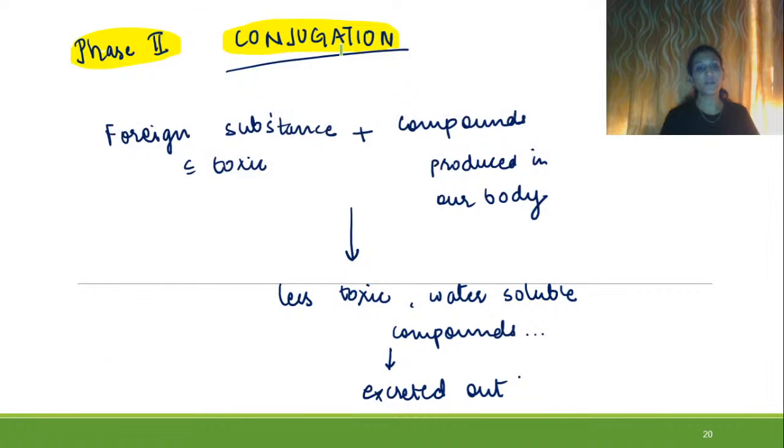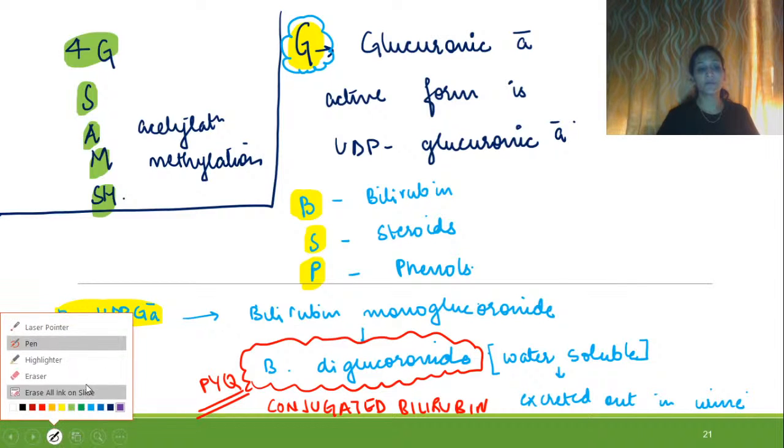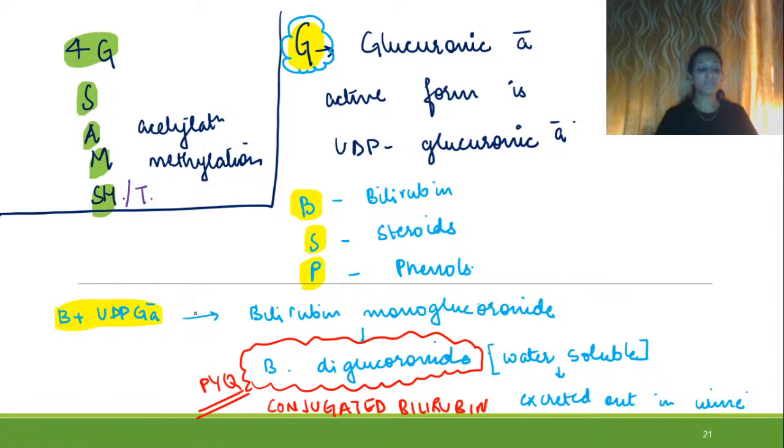Then phase 2 is also called conjugation. Some of the foreign substances will combine with a compound produced by our body, and it will get converted into a less toxic water soluble compound, and then it will be excreted out from the body, right? It is divided under these heads: 4G, S, A, M and S/T. In place of the last S, you can also write T, so SH/T, because it is for thiosulfate. So the 4Gs: the first G is for glucuronic acid.